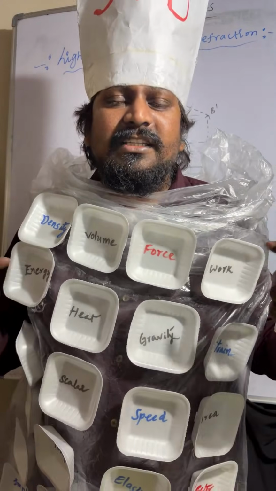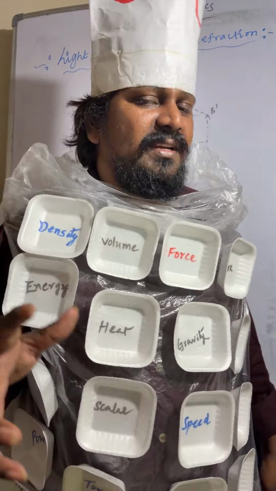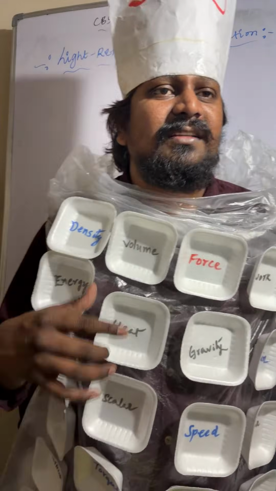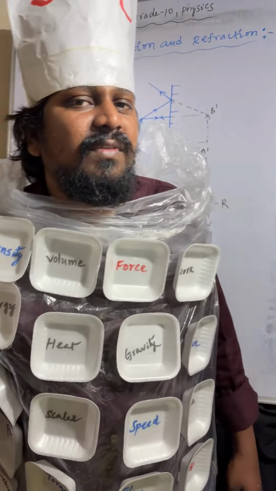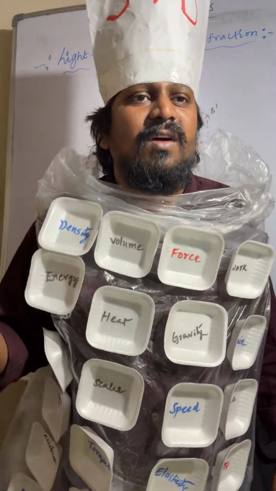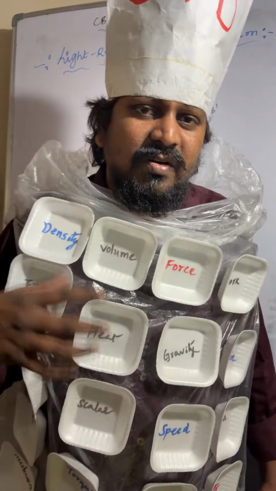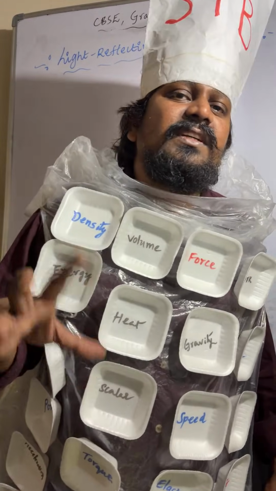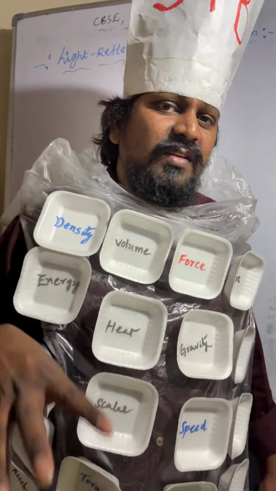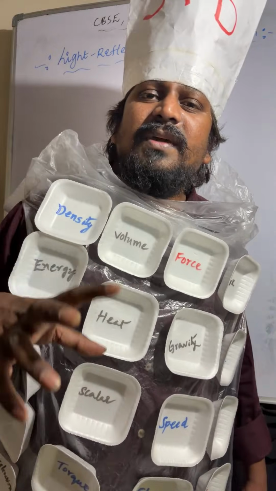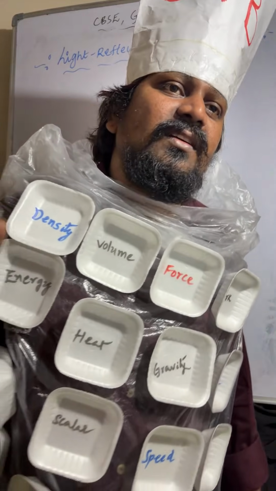Now I will explain about spherical mirrors. There are two types of spherical mirrors: concave mirror and convex mirror. The mirror whose reflection takes place inward is called a concave mirror. The mirror whose reflection takes place outward is called a convex mirror. Understood? So the mirror whose reflection takes place inward is a concave mirror.